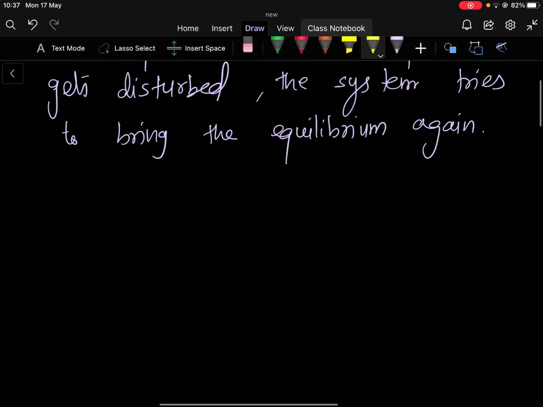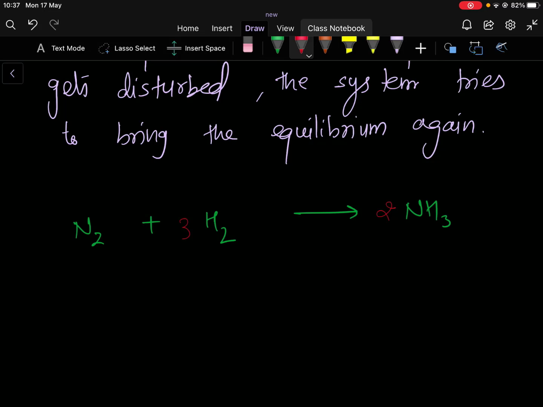So let's talk about it with an example. Let's take N2 and H2, which make ammonia NH3, and we are talking about moles here. 1 mole of nitrogen and 3 moles of H2 give us 2 moles of ammonia.